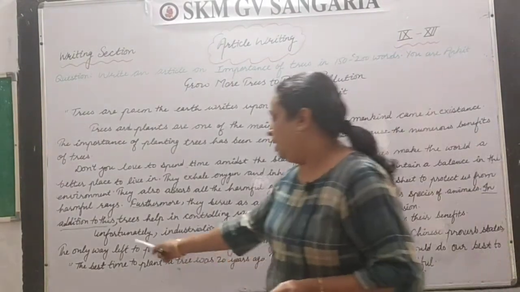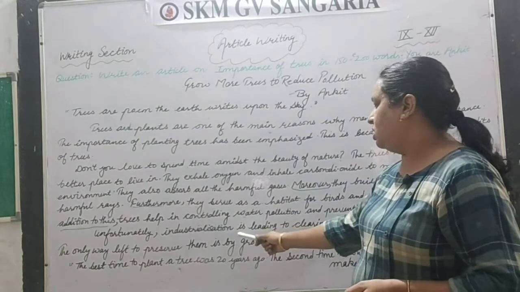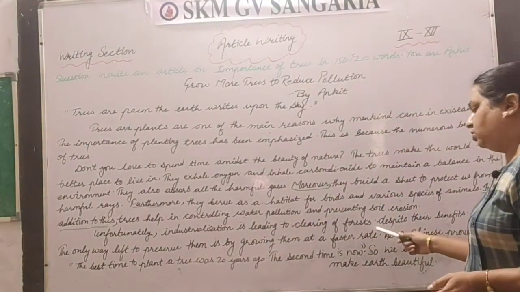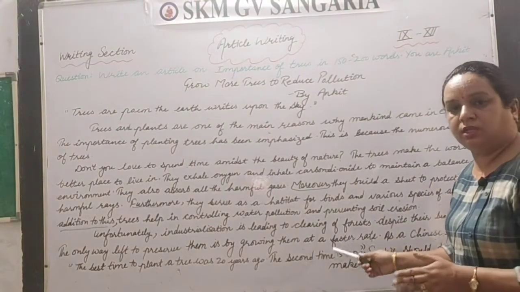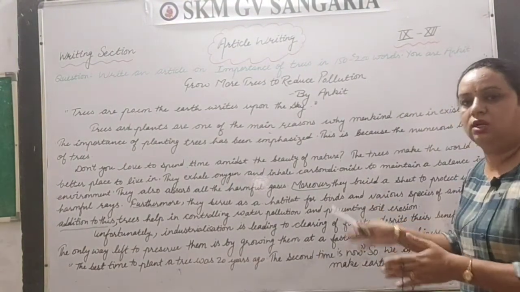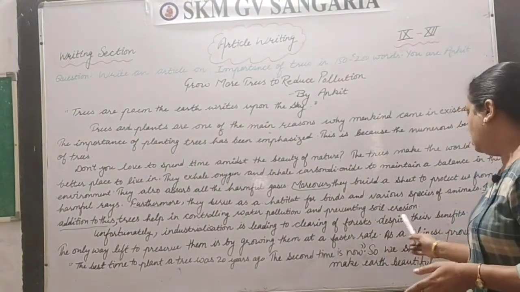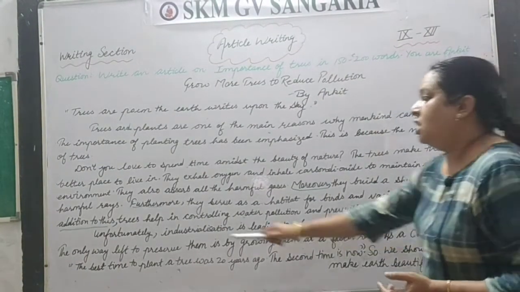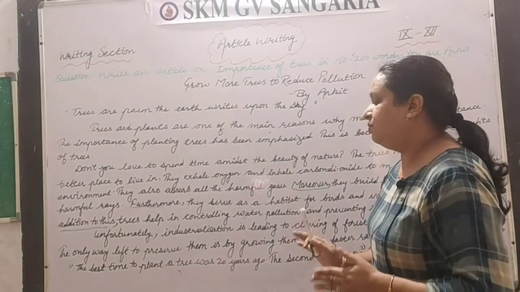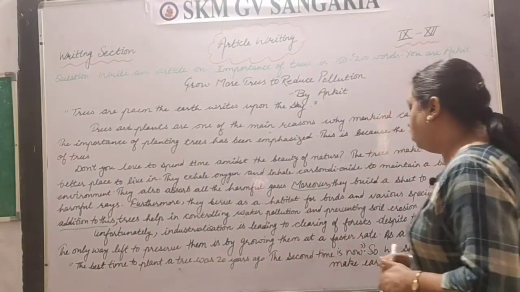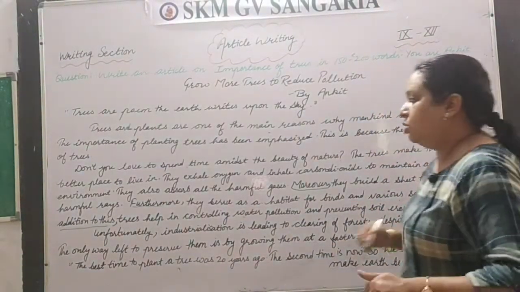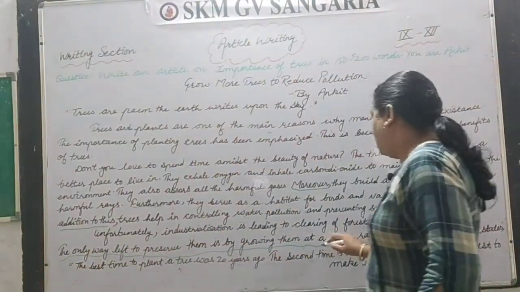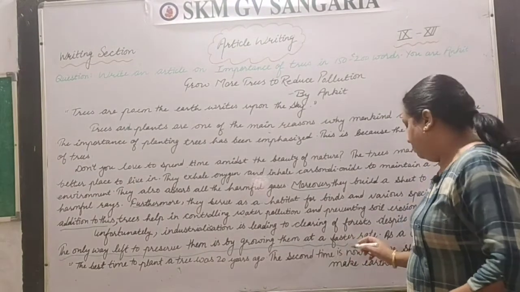So here I am writing, unfortunately industrialization is leading to clearing of forests. This is one of the harms, right? This is the conclusion we can say. Forests, despite their benefits, the only way left to preserve them is by growing them at a faster rate. So in this line I have given a step or a suggestion that how we can deal with this problem.